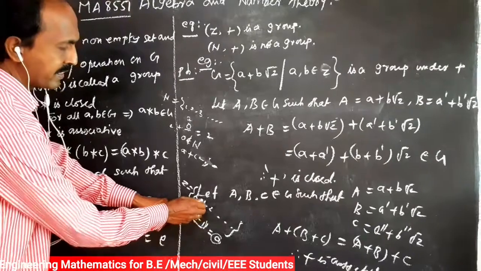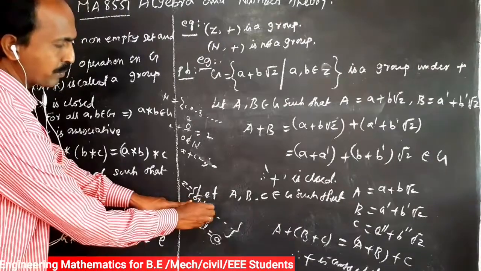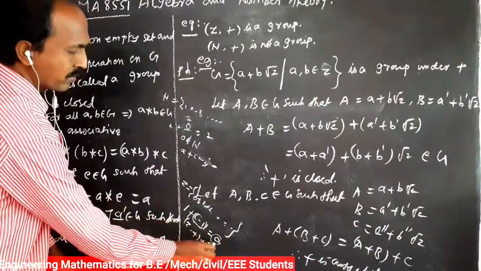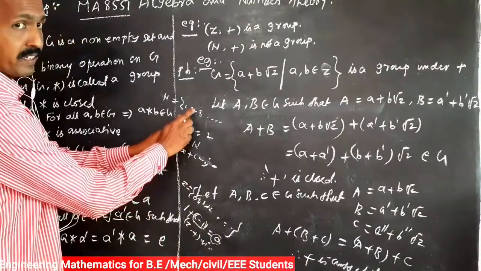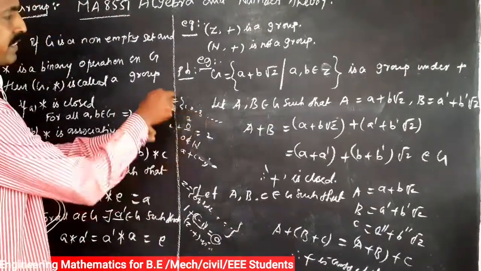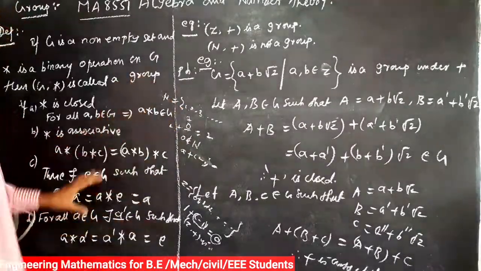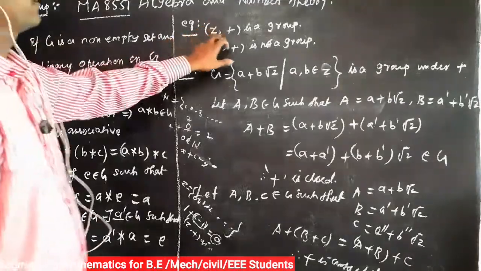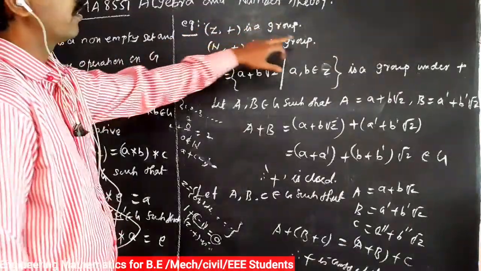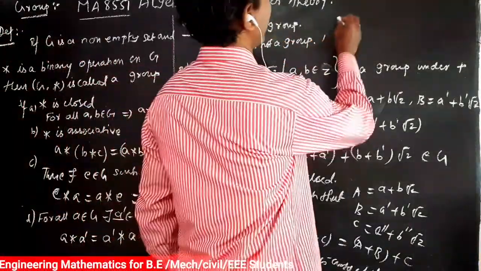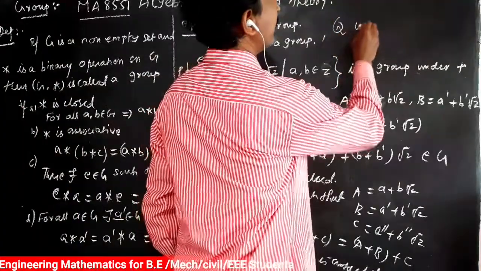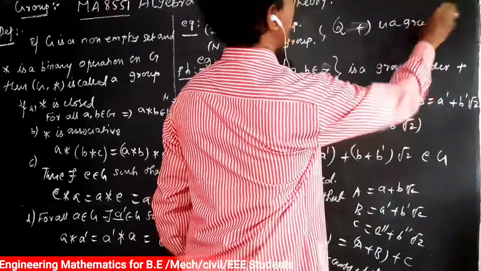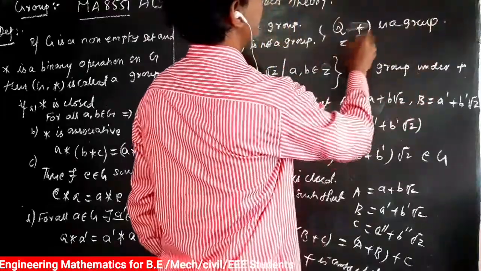This minus 1 is in the set of integers, so plus or minus 1, plus or minus 2, etc. So Z plus is a group. But N plus is not a group. The reason is that 0 is not in the set of natural numbers. This is the definition of the group. For example, Z plus is a group and N plus is not a group, and the set of rational numbers Q plus is a group. This is a group, and Z dot is a group,